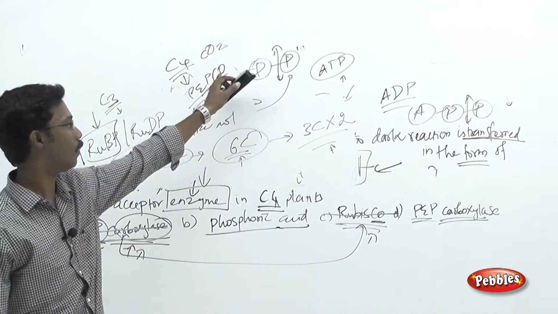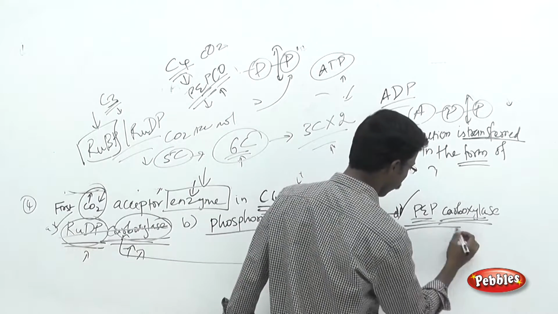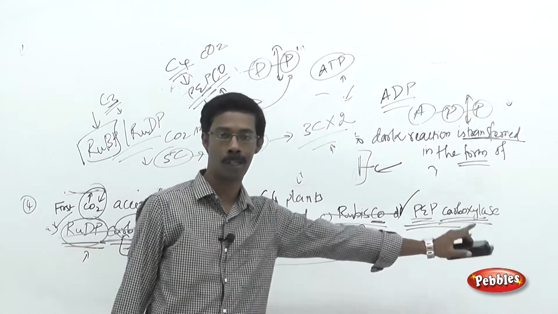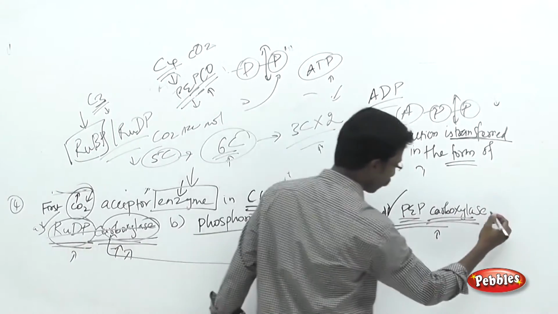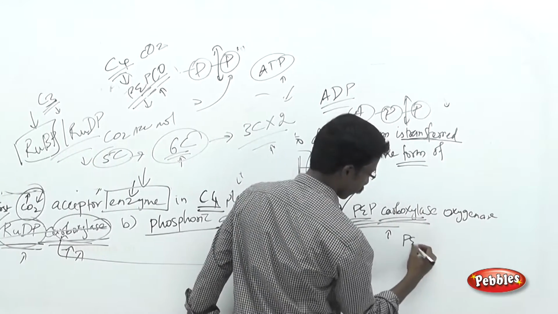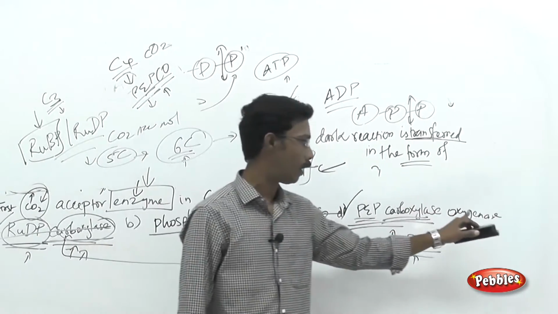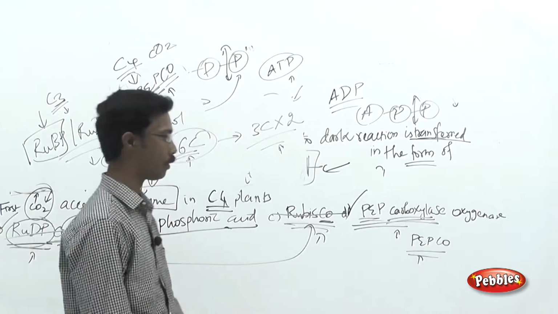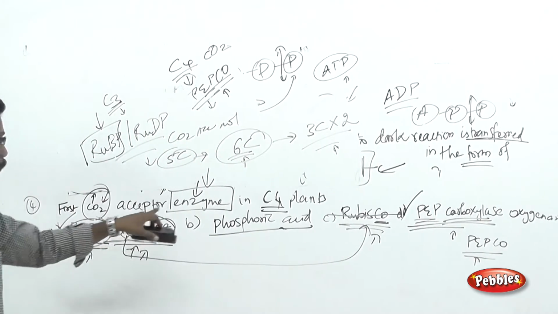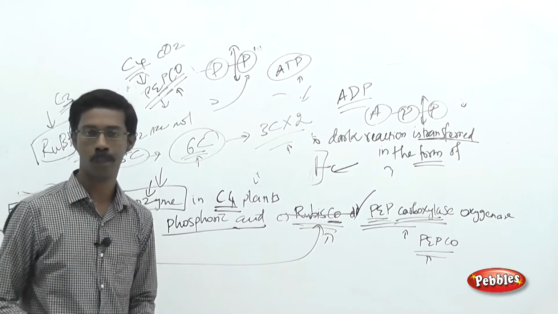Okay, so the answer for this type of question is PEPCO, the phosphoenol pyruvate carboxylase. So why are we calling this PEPCO? Phosphoenol pyruvate carboxylase oxygenase. Okay, that is why we are calling this PEPCO. So the first carbon dioxide acceptor enzyme for C4 plants is PEPCO. Okay, this is the answer.